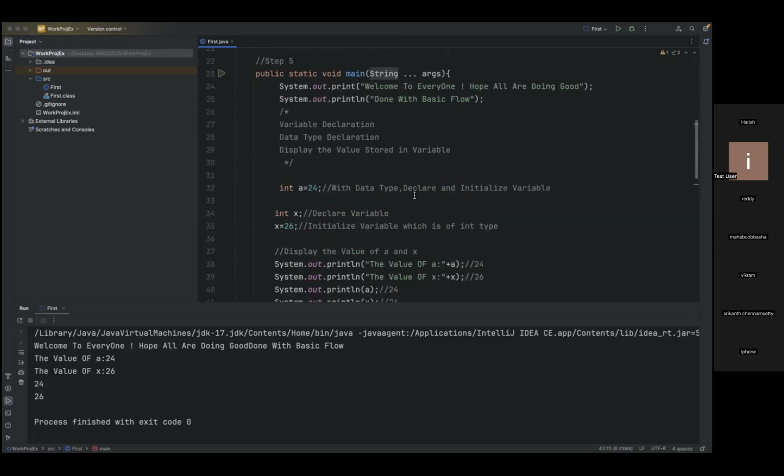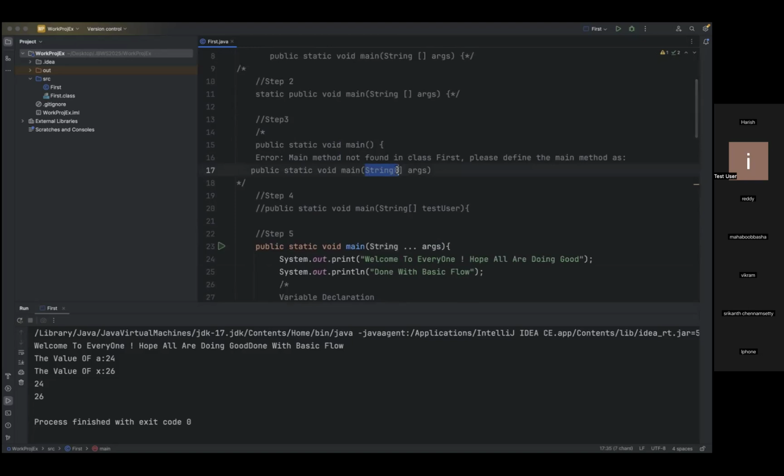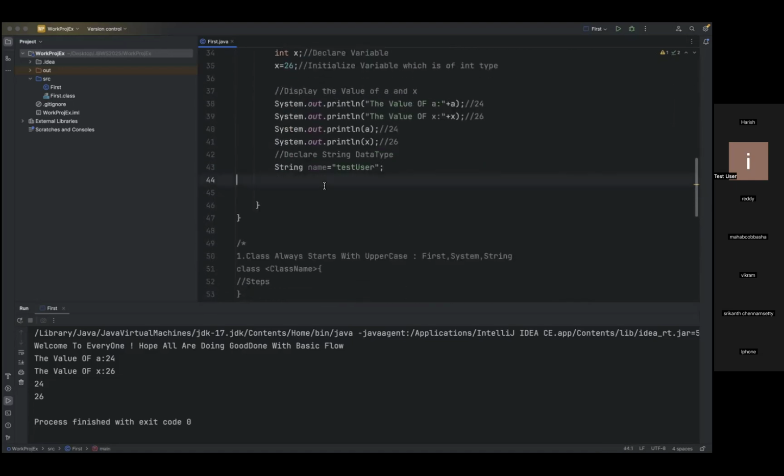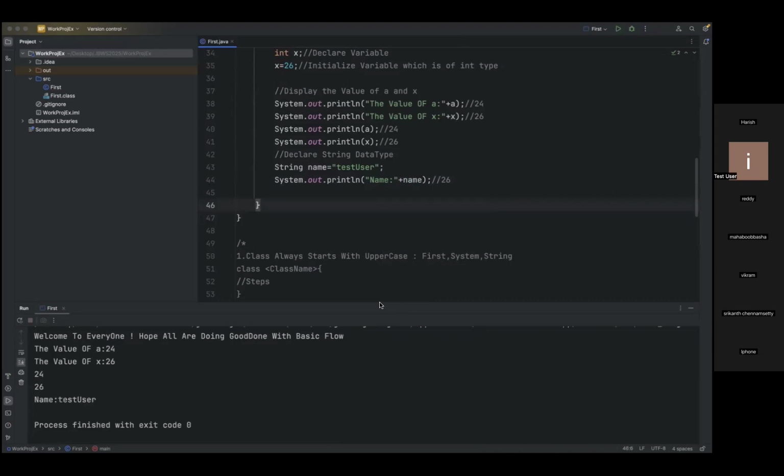Now, if I'm using the same string in the main method, here also this is a data type. Basically we can say string is acting as both class and primitive data type. Again, it's about usage, how we are using it in our program. Now let me display this particular step, name. Just run this. Now you see, here string is acting as a data type.